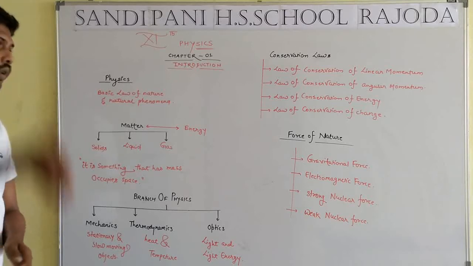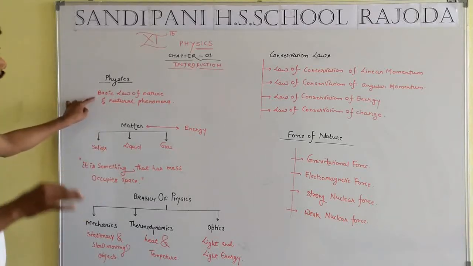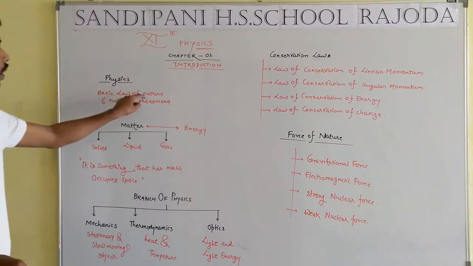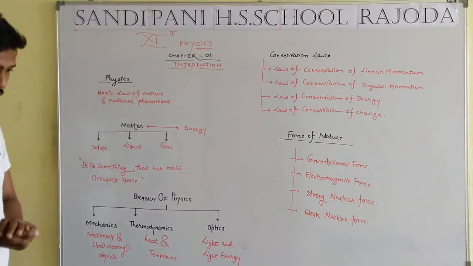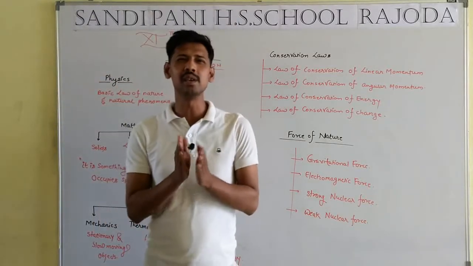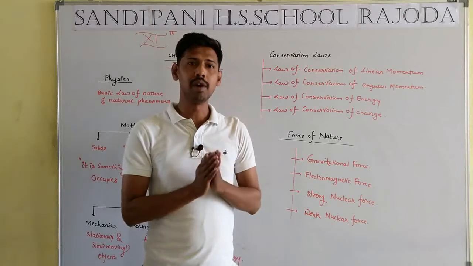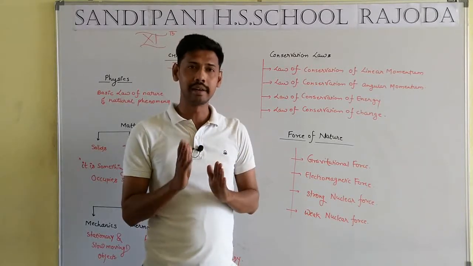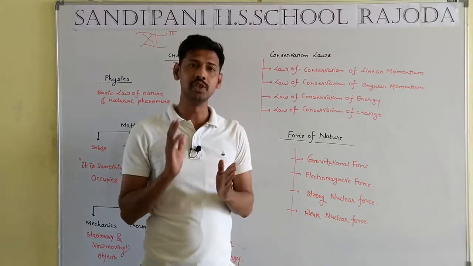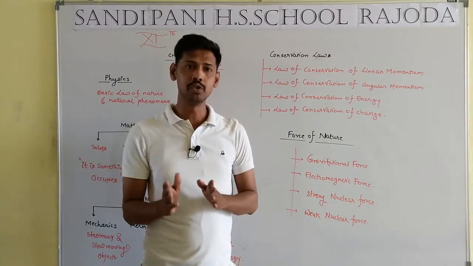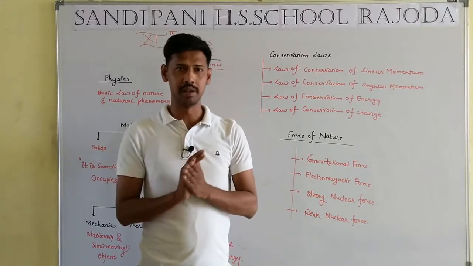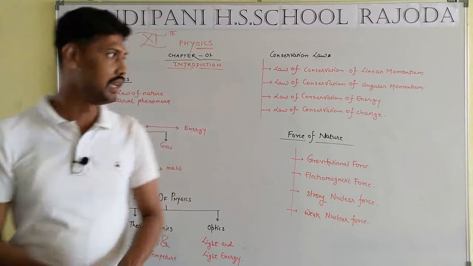According to the definition of the book, it is a branch of science in which we study the basic laws of nature and natural phenomena. What is the meaning of natural law? A very easy concept. What is alpha, what is beta, light, ray, electron, proton, neutron, law of conservation, energy, heat, particle, motion, momentum, each and everything which can be visible, physical, is known as physics.